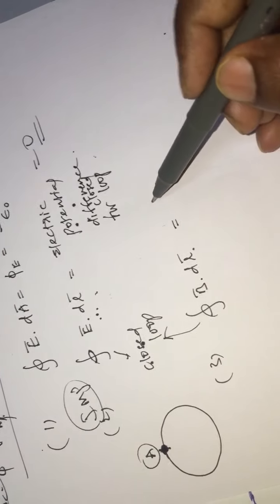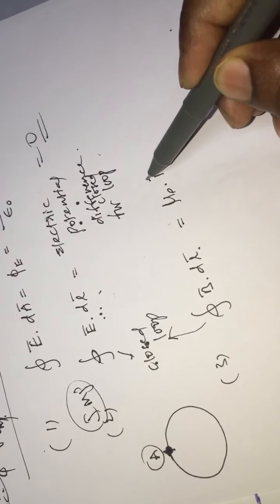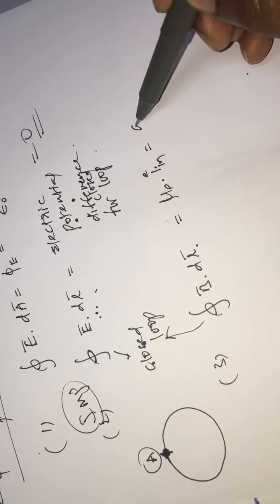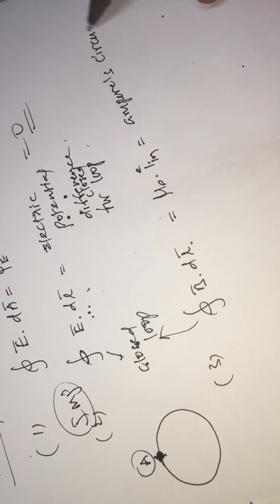And the third equation which we need to remember is for the same closed loop, B vector dot dl vector. This is also a closed loop. For a closed loop, B vector dot dl vector equals mu naught times the total current enclosed by the loop, which is named Ampere's circuital law.